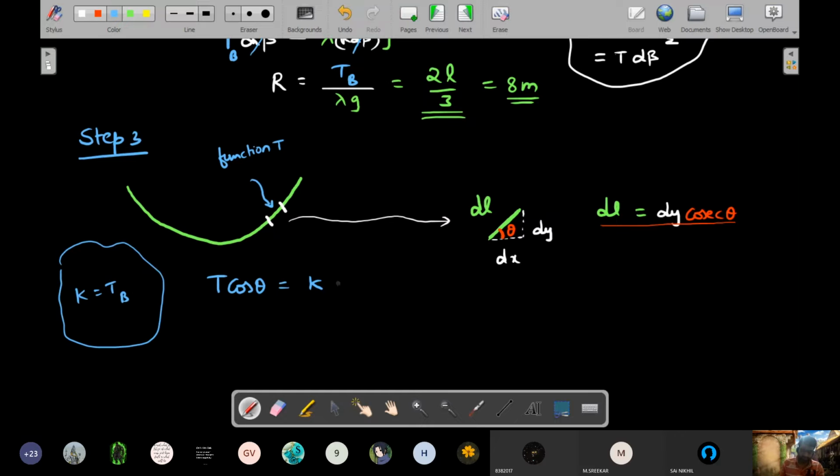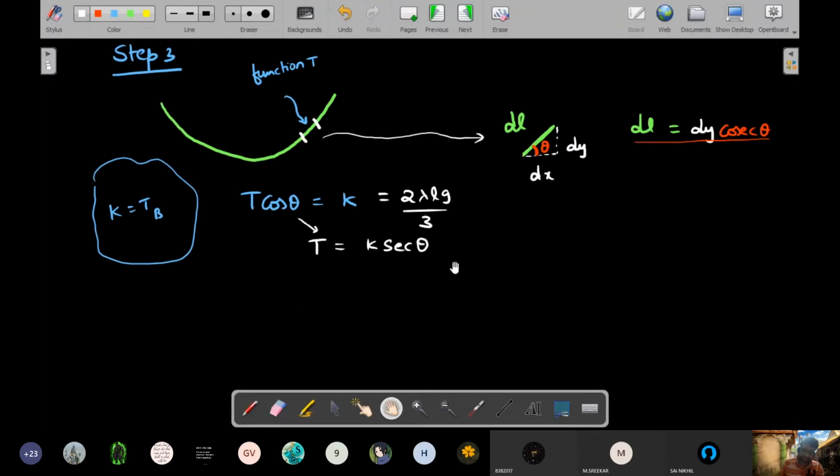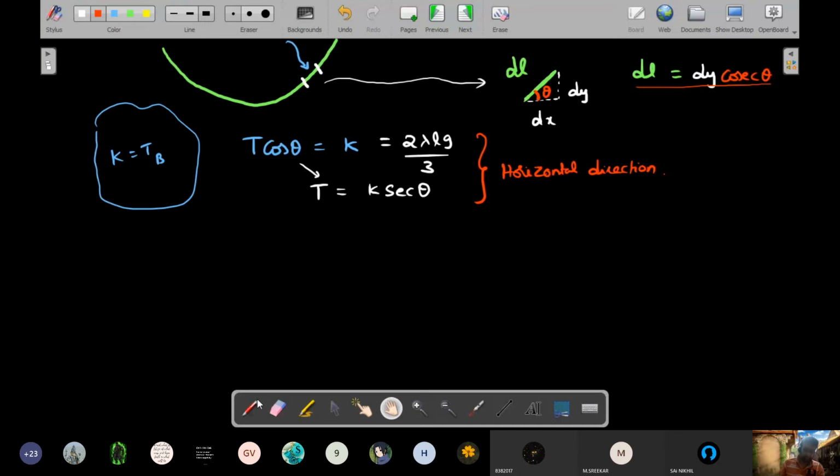Okay, right. So what is the value of the tension that we found out? I think 2 lambda Lg by 3. You can see that in step 1 of the solution. And therefore T is equal to K secant theta, that I can rearrange from here. Also, this was in horizontal direction, right? What about vertical direction? In vertical direction, you can write d of T sine theta. That is, small change in T sine theta should balance dmg.